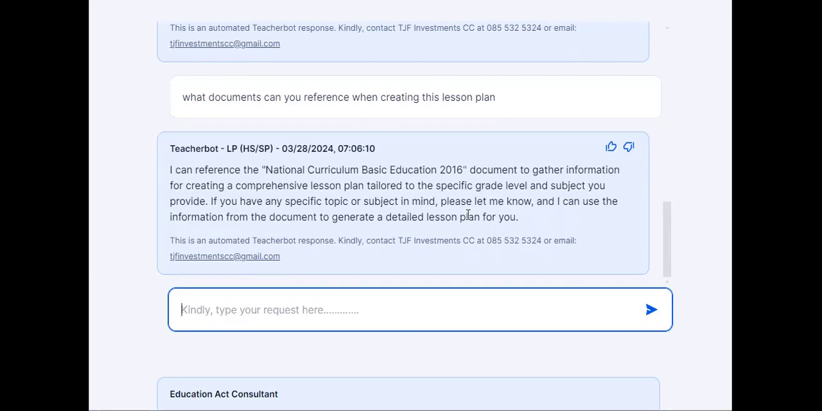So for almost 3 months or so, we have been training Teacherbot on the national basic education curriculum. Whatever lesson plans, once you provide the right information, it will give you a lesson plan that is more tailored to your grade level and to your subject and so on, because of the comprehensive training it received.